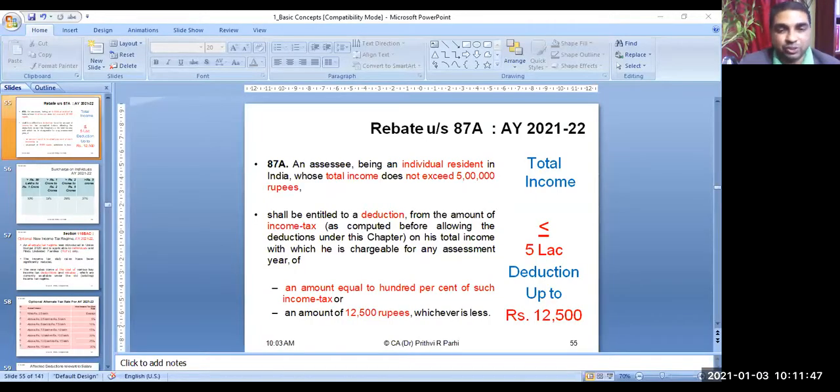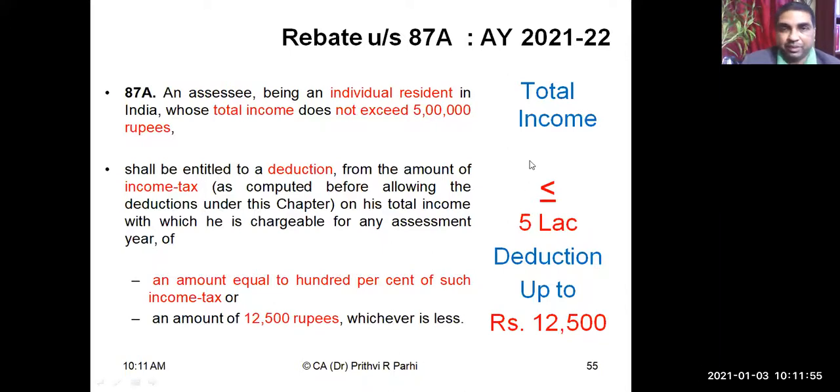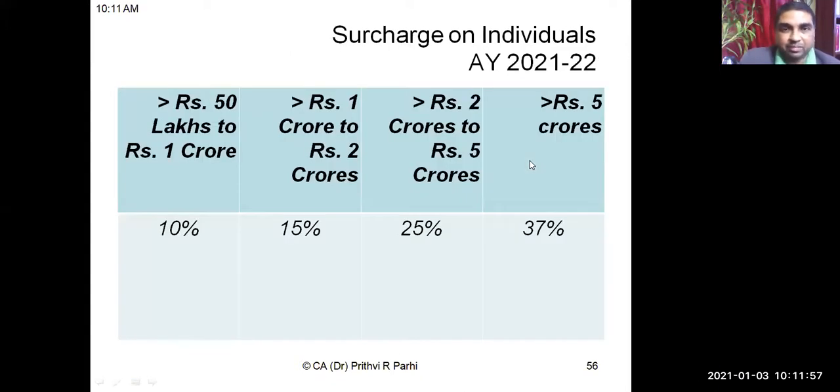Well, friends, so this is the basic rate of tax we have understood. Now, after having understood the rebate, we'll be understanding the surcharge.